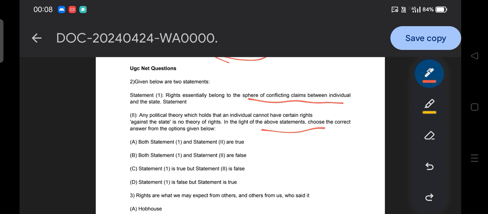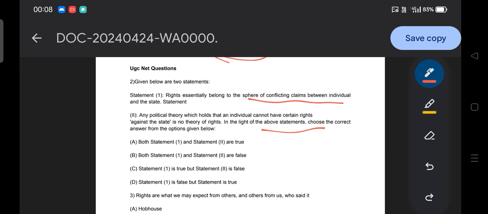I know you might know the answer to this question, but the objective is to focus on what we need to study. By only solving the question, our strategy is not going to be complete. We have to cover the topic according to the syllabus or previous year questions. So this question tells us we need to understand the concept of rights. When we talk about rights, the relation between the individual and the state comes to mind, and how the individual has rights with respect to the authority of the state.